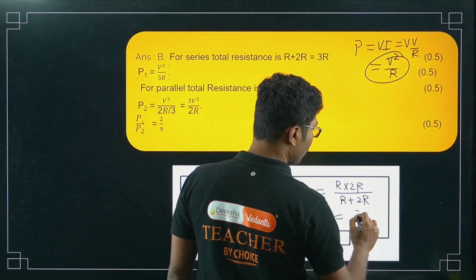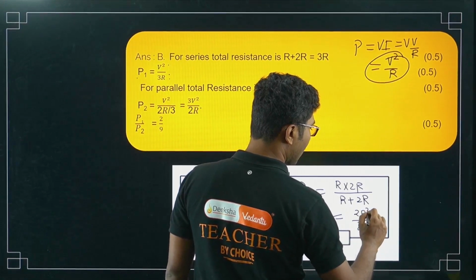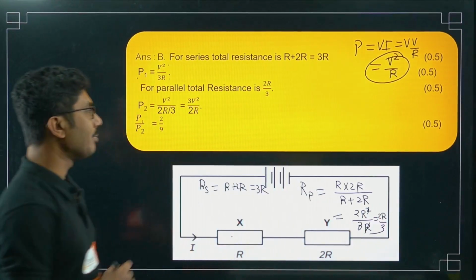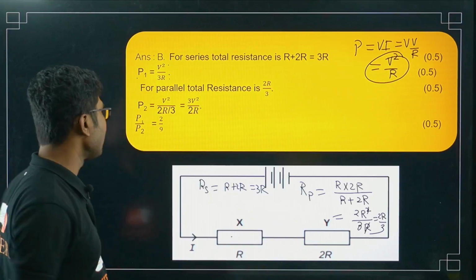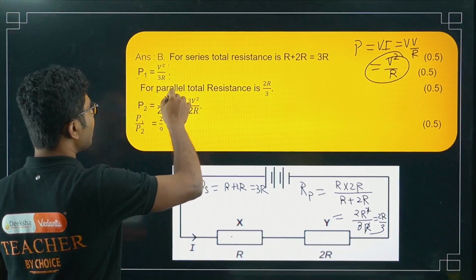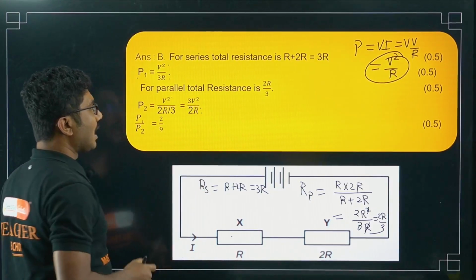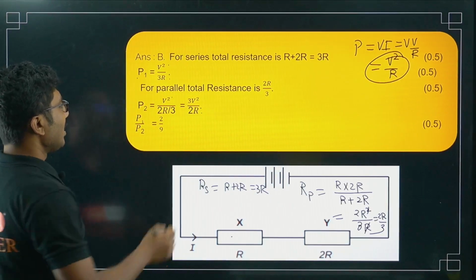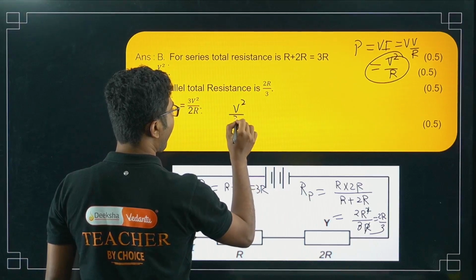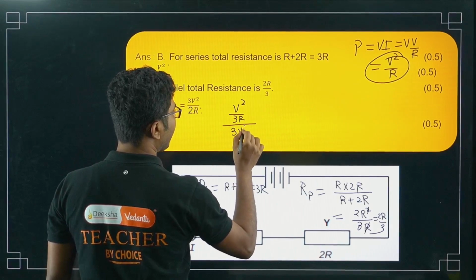So this will be 2R square divided by 3R. One of the R will cancel, and you will get 2R by 3. So this is the parallel combination resistance, 2R by 3. So P2 is, again we will use the same formula, V square by 2R by 3. So you will get 3V square by 2R. Now if you divide these two terms, V square by 3R divided by 3V square by 2R.